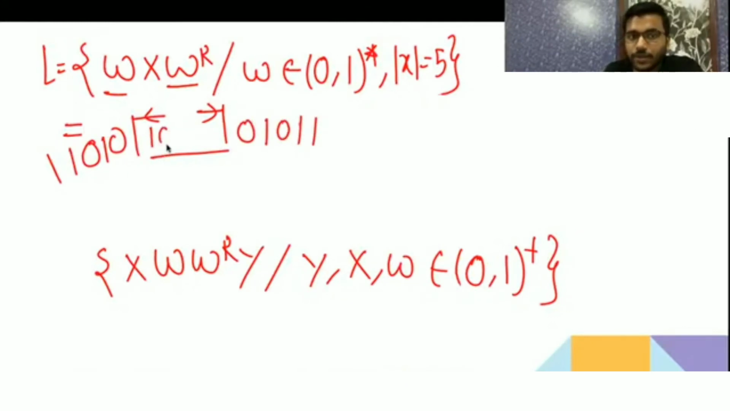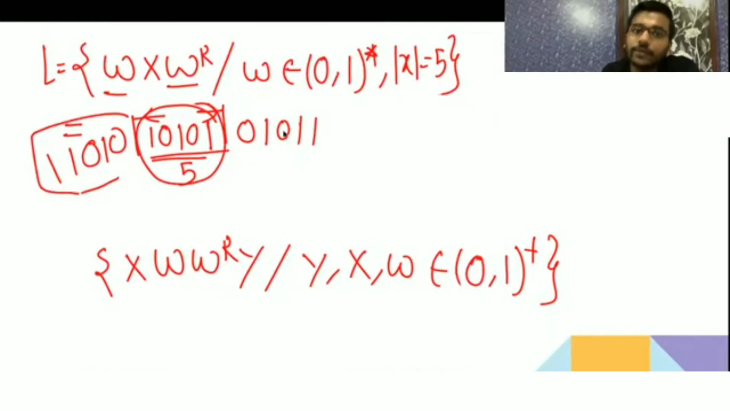matching. X is always going to be length 5, so you will not be able to extend this X from here and here. So now you have to store W, then you have to match with W, so you require a memory for that, so it is not regular.